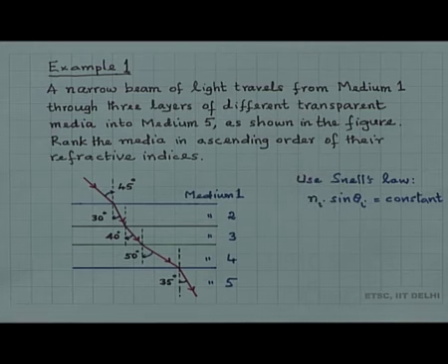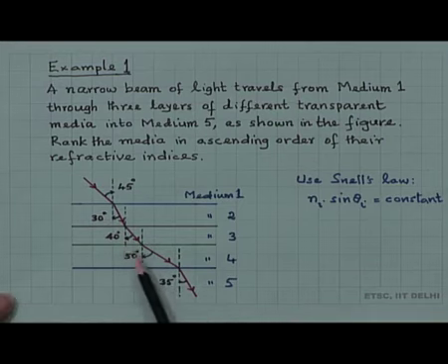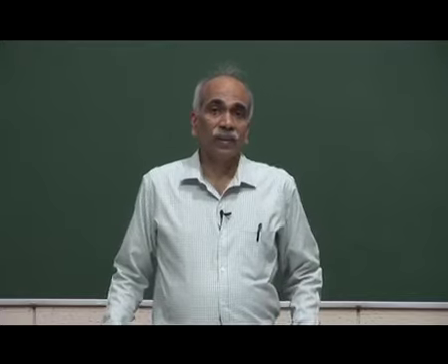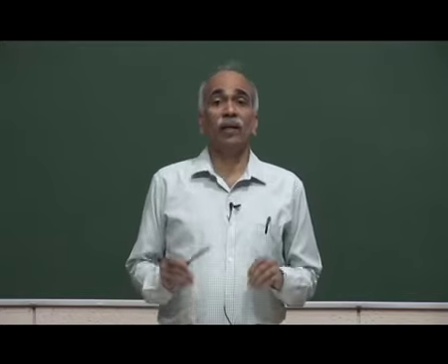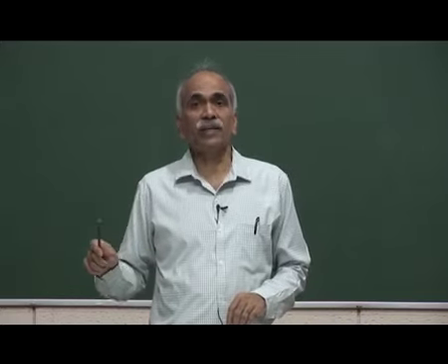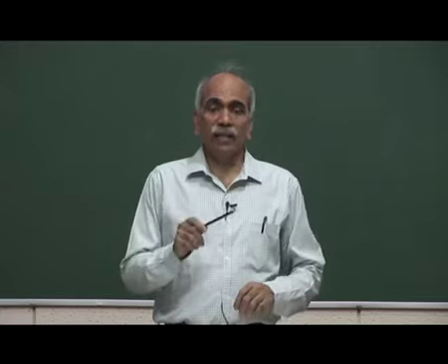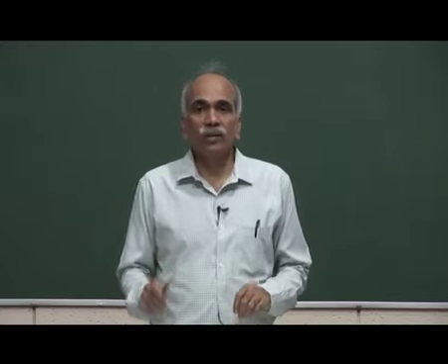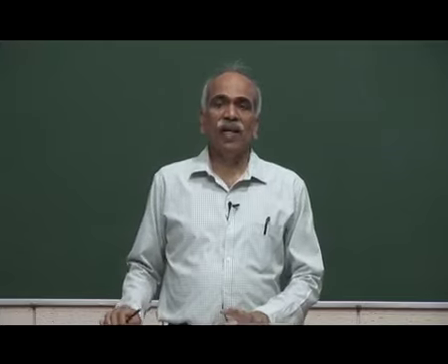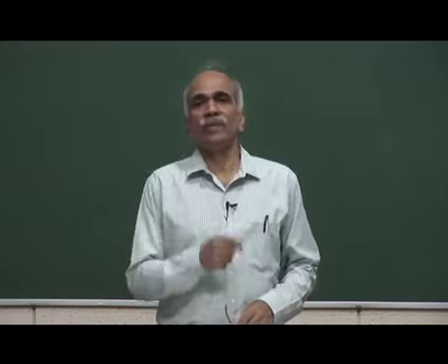refractive index. So, the figure shows angles here 45 degree, 30 degree, 40 degree, 50 degree and 35 degree here. So, how do we go about this? We use Snell's law. We will use Snell's law in the form that n1 sin theta 1 is equal to n2 sin theta 2 is equal to n3 sin theta 3, etc., or n_i sin theta_i is a constant for any given medium. So, we apply it to this and find out which one would be the lowest refractive index.